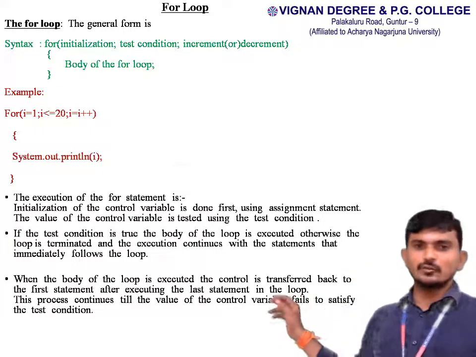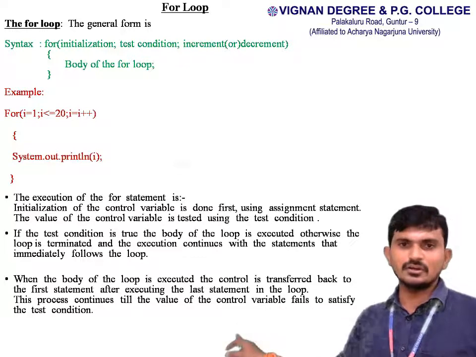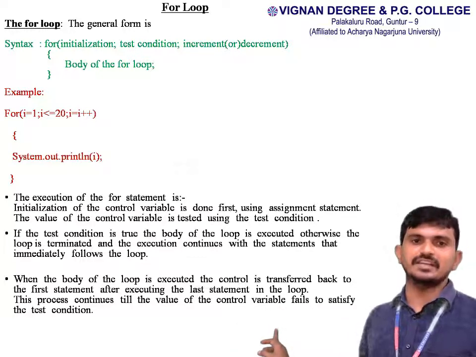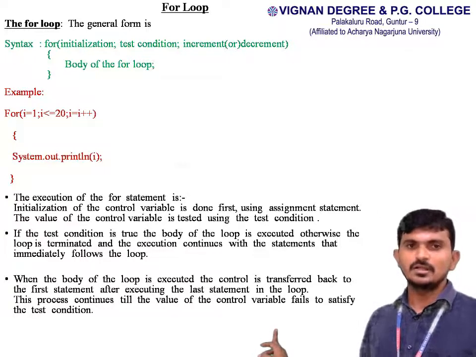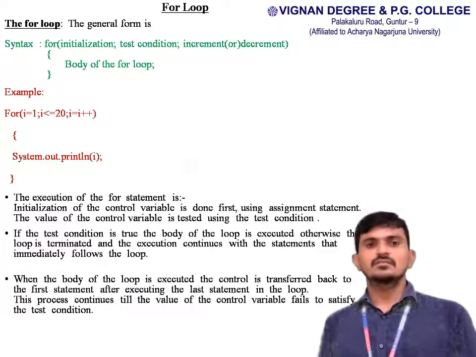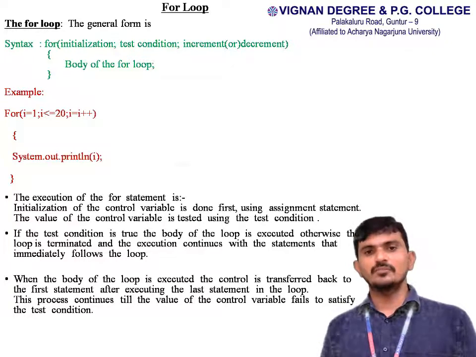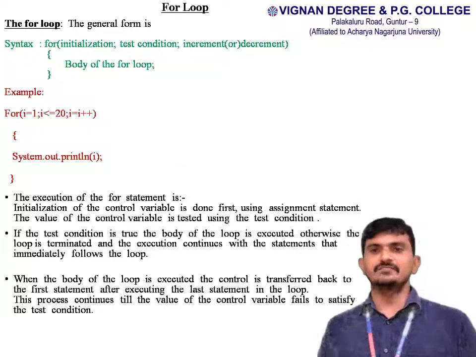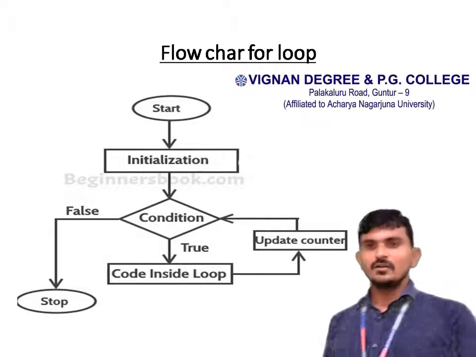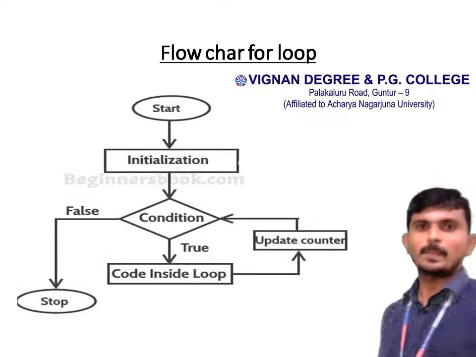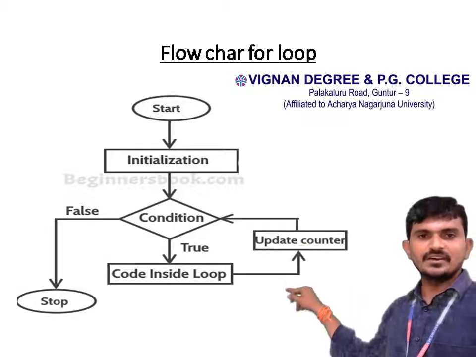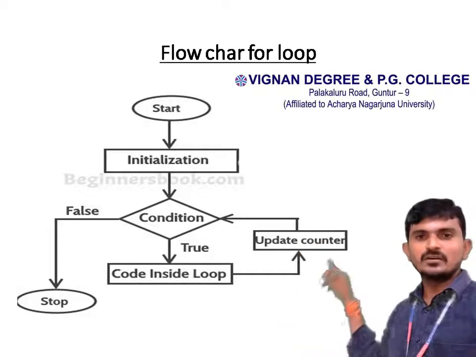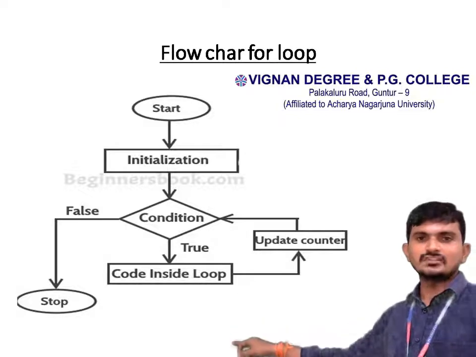When the body of the loop is executed, the control is transferred back to the for statement after executing the last statement in the loop. This process continues till the value of the control variable fails to satisfy the test condition. Next, flowchart of the for loop: start, initialization, condition, code inside loop, update counter, and stop.